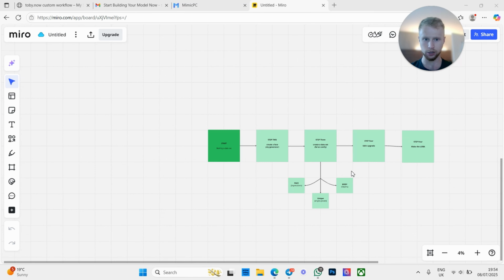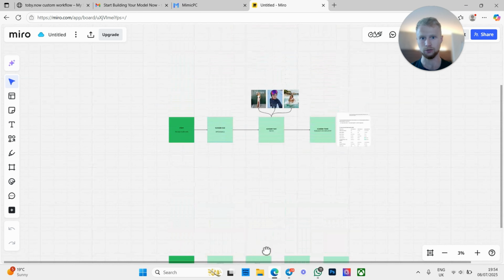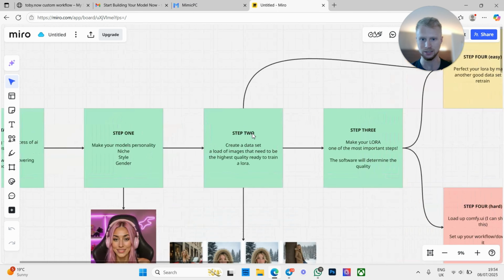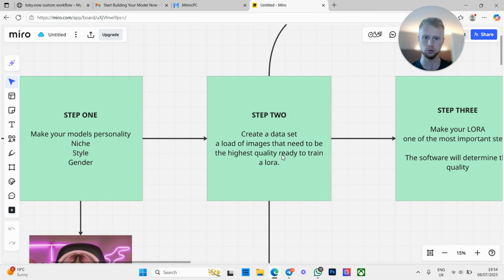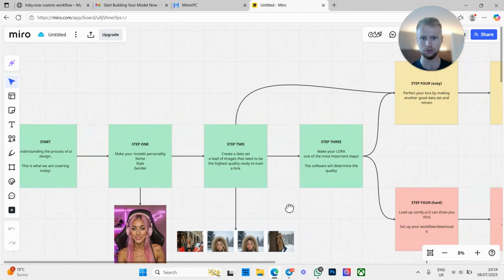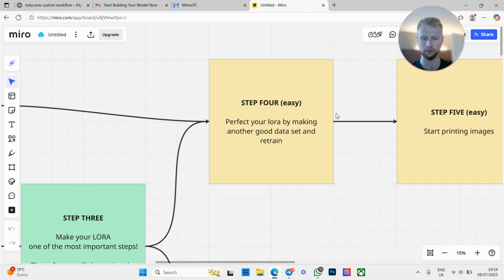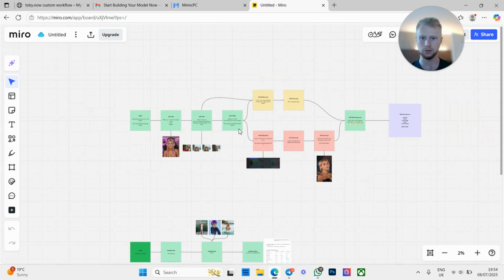So today we're going to be going over a small sequence on how to make a dataset so that if we go back up here, we can then start fulfilling our journey. Now, this is obviously step 2 in the process. After you identify your niche, you then need to come to your dataset, so you can then make a high quality LoRA. Now, if you can see here, the dataset is also attached to number 4 and 5, because if you make a low quality dataset, then you're going to have a low quality product being created.